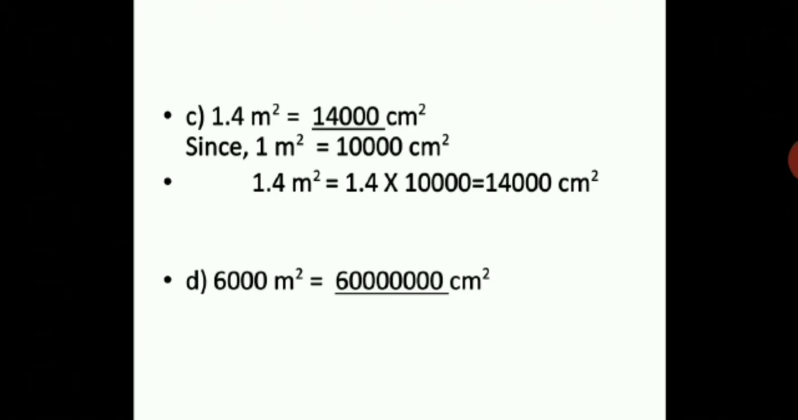Similarly, you are going to try the next, and the answer should be 6,000,000 centimeter square. That means 6 followed by how many zeros? 6 zeros. Because what was the factor you multiplied with? 10,000. So meter square to centimeter square conversion should be clear to you, children. One I have done for you, one you can show the steps. I hope the conversion is clear to you.